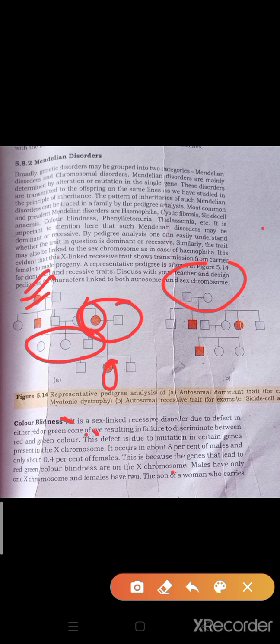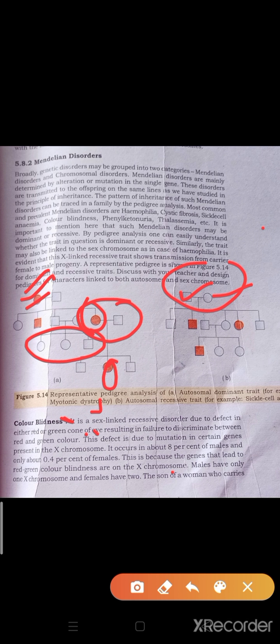So if they have 5 children, and 2 of the 5 are infected, one boy and one girl, then you can see that this is the recessive trait. Recessive trait means maybe in the present generation it is not visible. अगर अभी नहीं भी दिखाई देगा तो कभी ना कभी वो किसी न किसी generation में जरूर दिखाई देगा. You can see that the parents look normal, but they have this gene in recessive form.